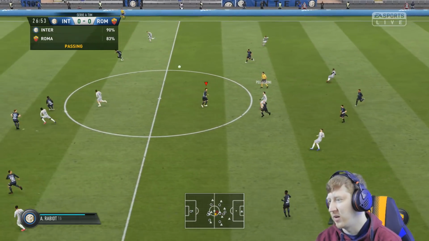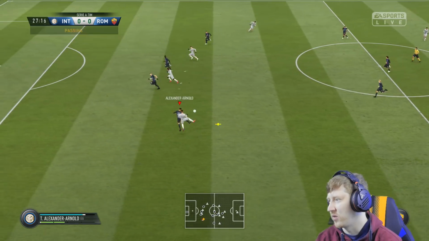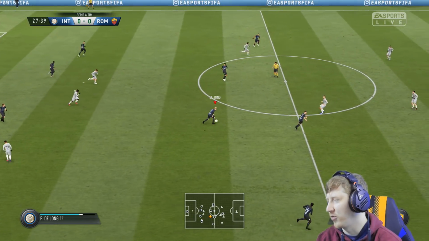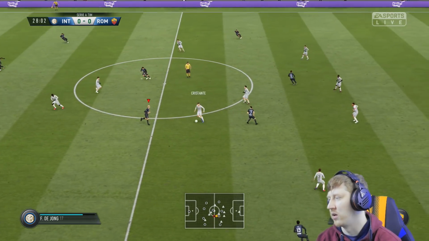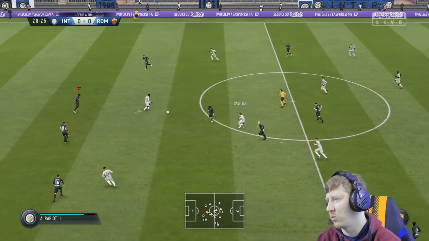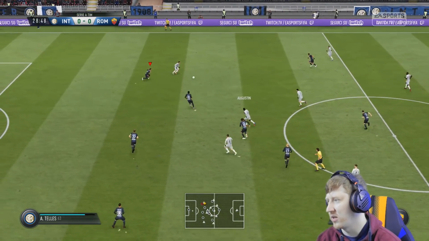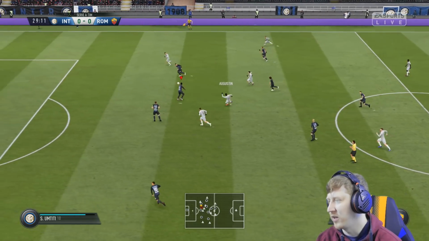It's been a positive start with regards to the creativity and the way we've been going forward. We haven't yet got the goal to give us that 1-0 lead, though. And the longer we go without it, the more vulnerable I feel at the back.